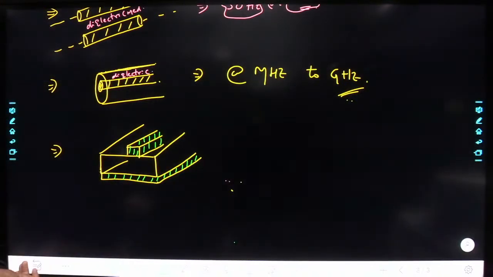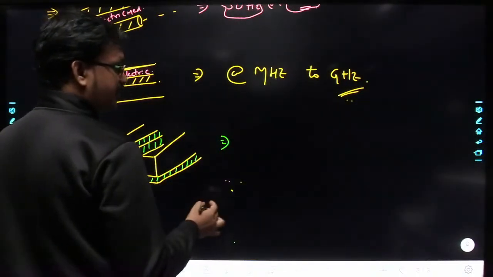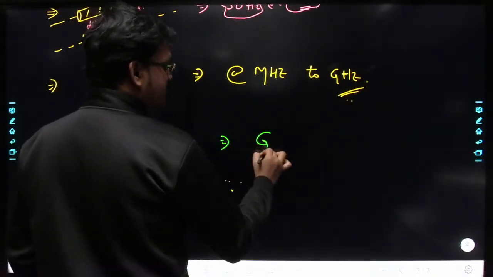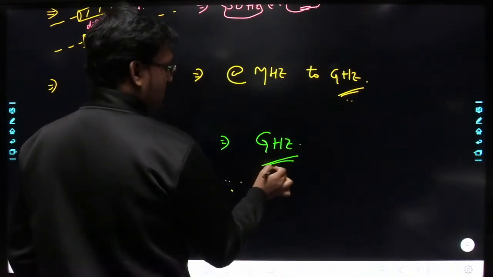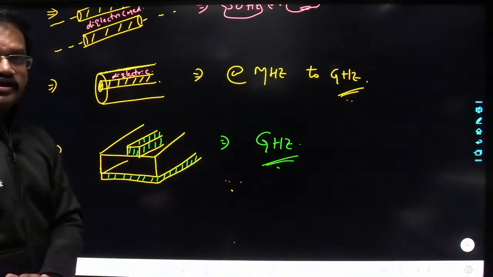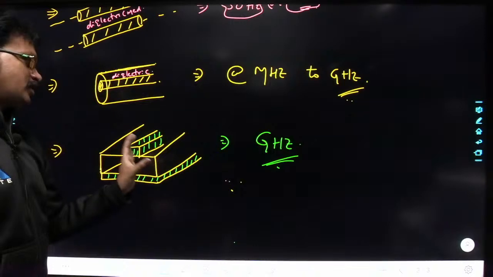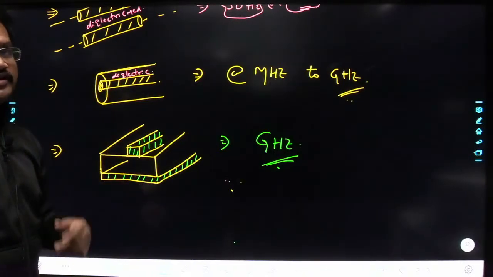Okay, so this is the microstrip transmission line. It is operated in the gigahertz range, and it may be above gigahertz also. So it is utilized in the range of what? In the range of gigahertz, so from megahertz to gigahertz. The microstrip transmission line is operated in the gigahertz range.